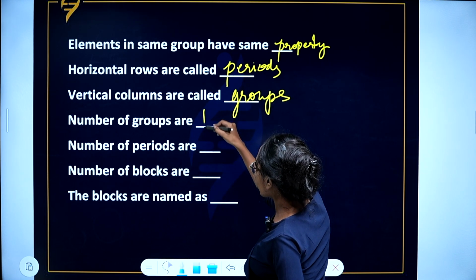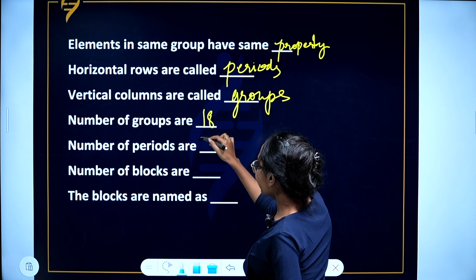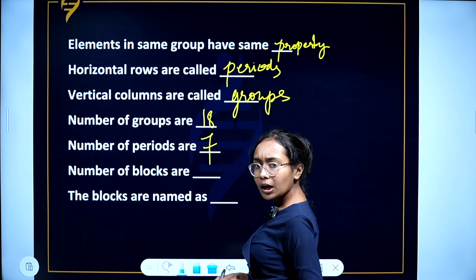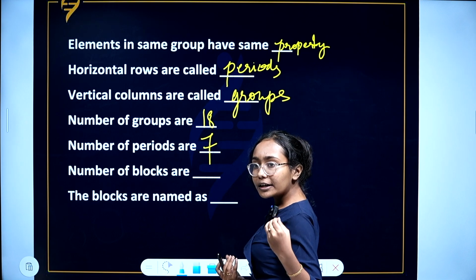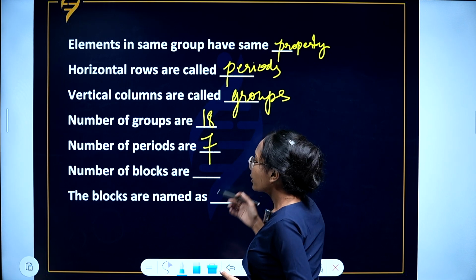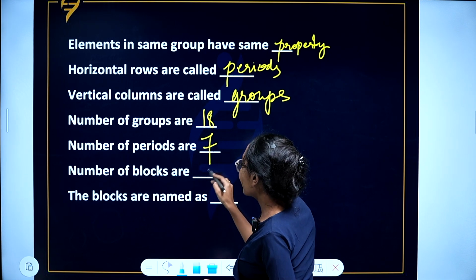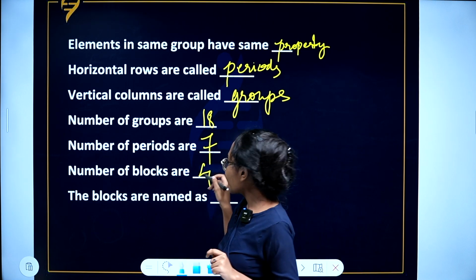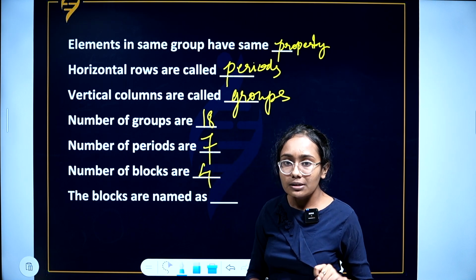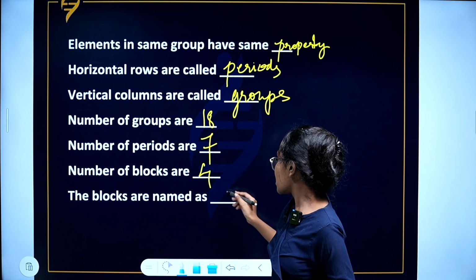Number of groups, there are 18 groups. Number of periods, there are 7 periods. You are already familiar with these things because you have studied the periodic table in your previous classes. Number of blocks, there are 4 blocks in the periodic table. You might have learned about the blocks in your 10th standard, right? And which are those blocks?